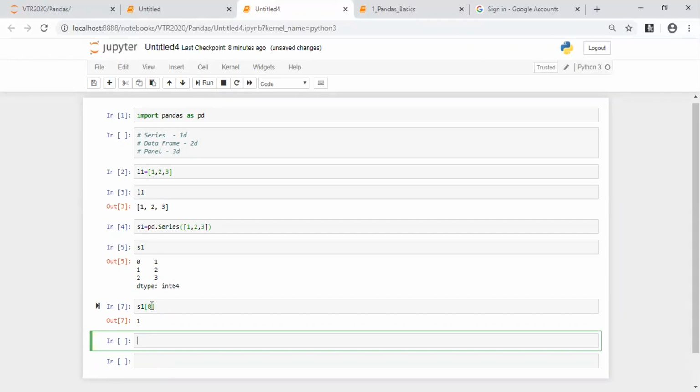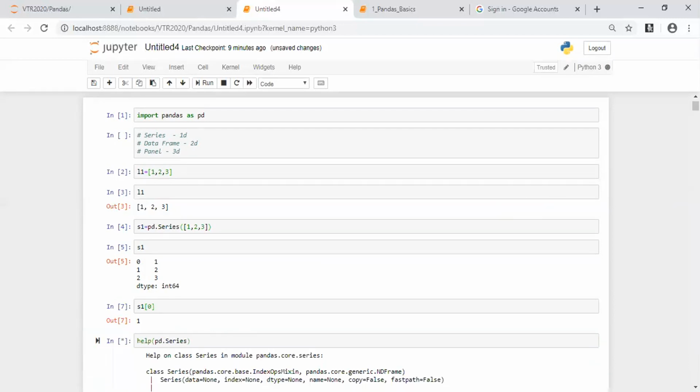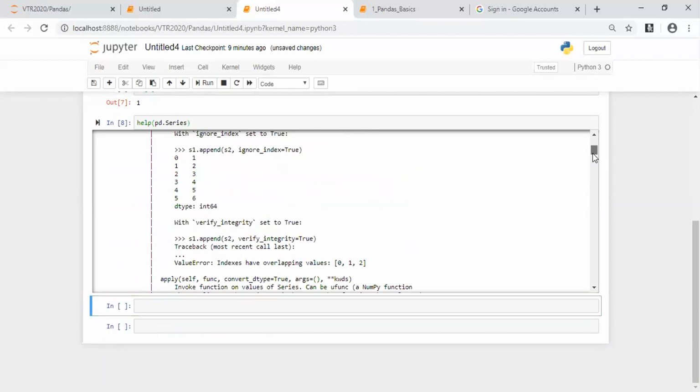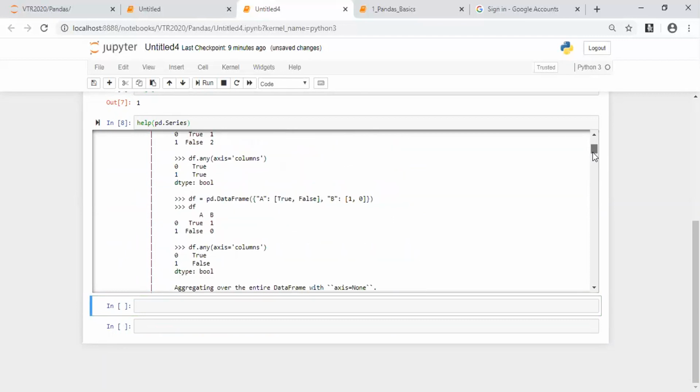Okay, now I want to understand what else is present in this series. To understand what is present in the series, we have a function called help. What I do is help of pd dot series. When I execute this, it gives a complete description about the series data. It is a one-dimensional data, like what all we can use, what are the parameters we can use, so many things is there with respect to series.